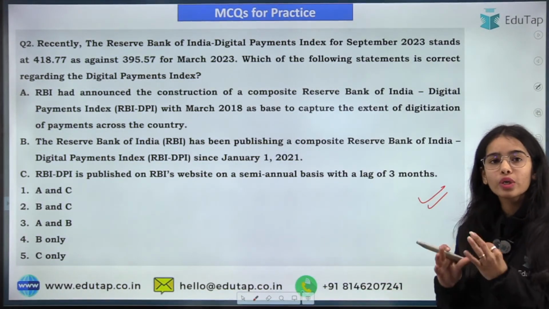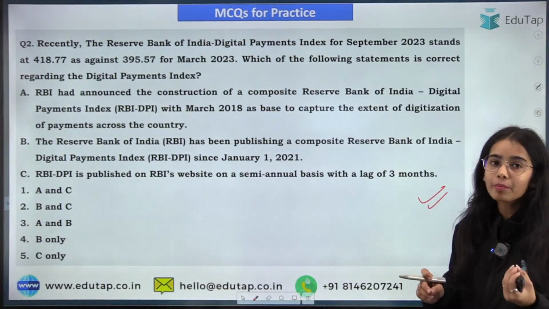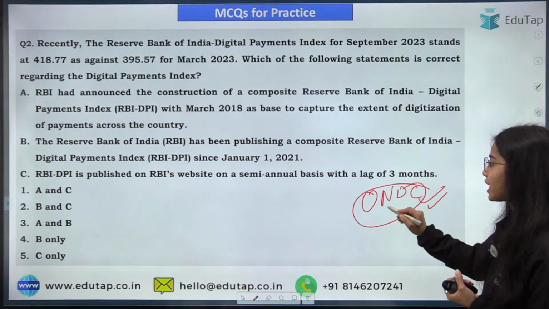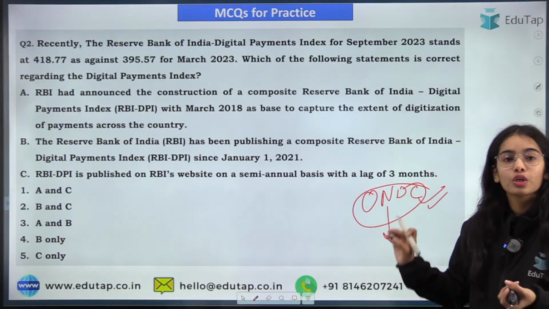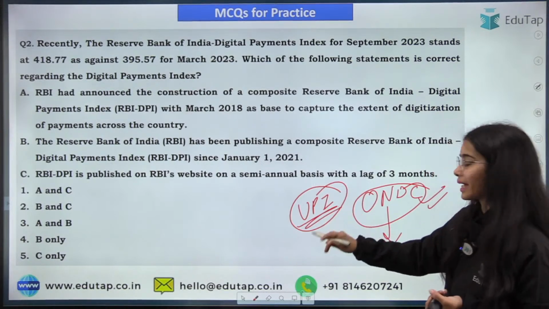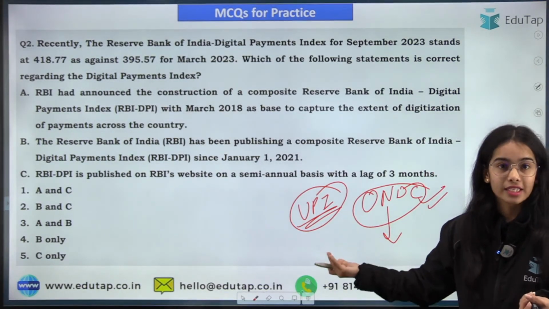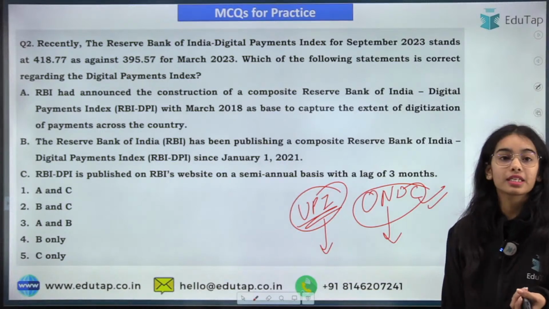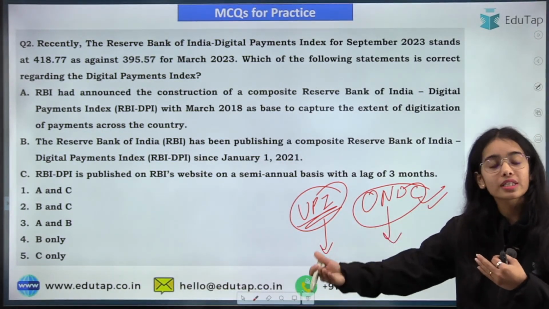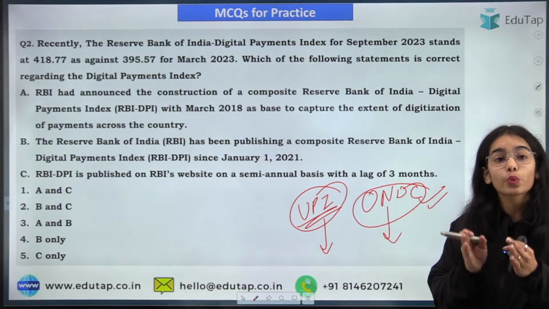See, knowing a news article deeply is very important. You have seen that I have discussed ONDC deeply with you, and it came directly in the examination. So we have discussed the UPI prepaid, like the credit lines, the pre-credit lines, that also came in depth in the descriptive answer writing. So these news articles, you can use them in your descriptive answer writing, as well as the questions that have